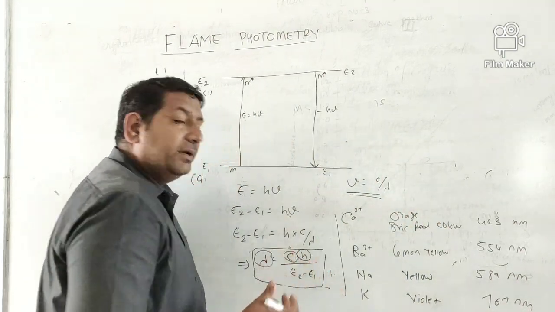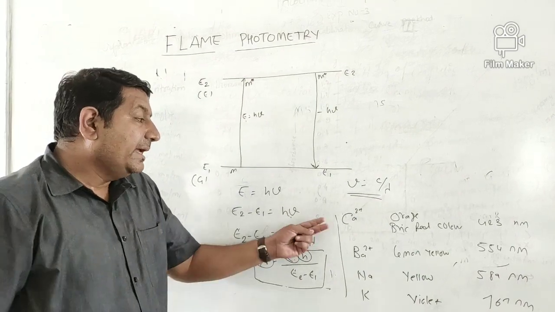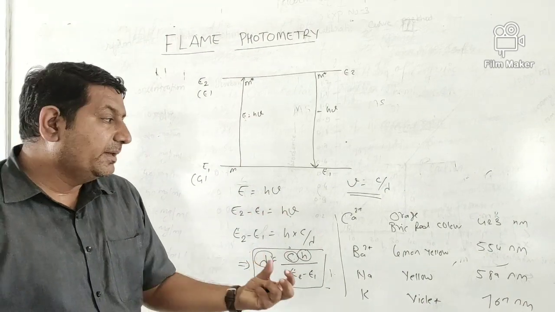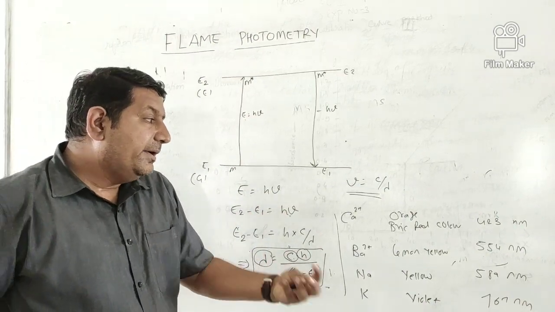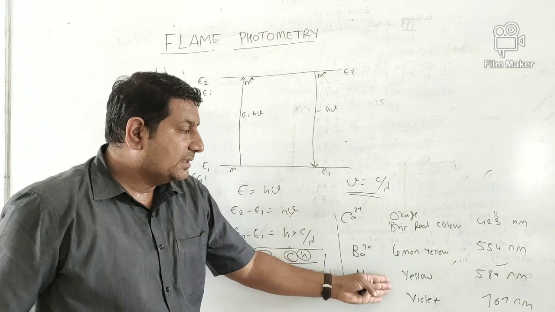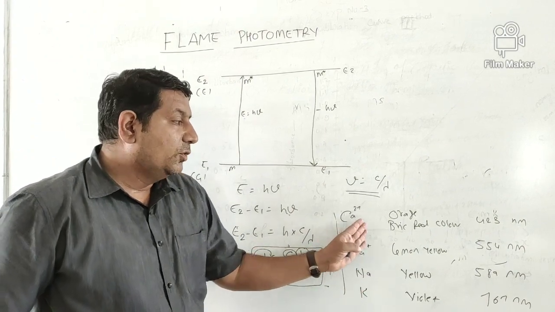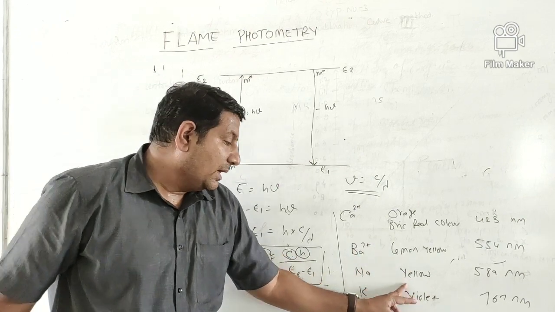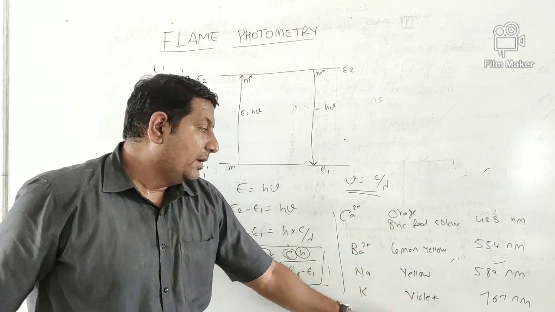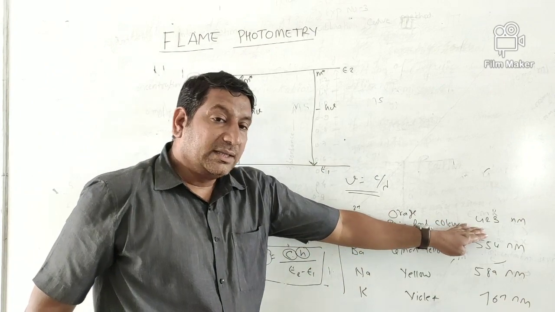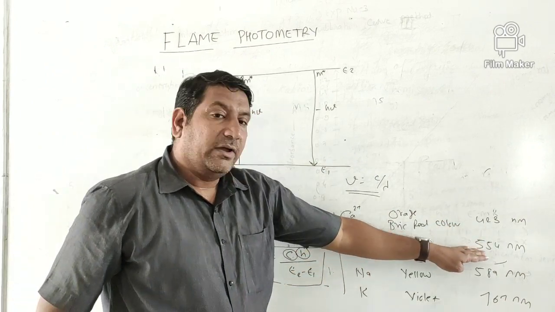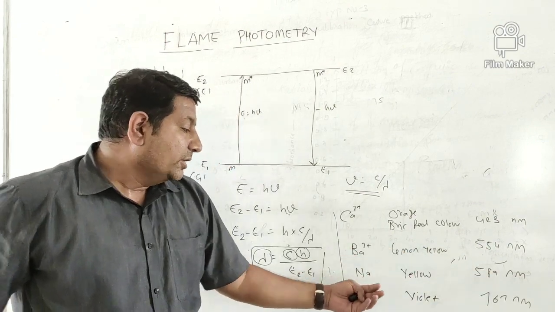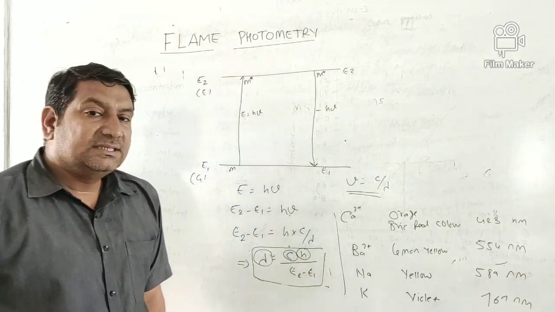So this is an important part of this topic: which type of metal ion, after absorbing heat energy or flame energy, gets excited and emits radiation which comes under this color range. Calcium gives brick red or orange color, barium gives lemon yellow color, sodium gives yellow color, potassium gives violet color. Calcium gives a lambda max of 423 nanometer, barium gives 554 nanometer, sodium gives 589 nanometer, potassium gives 767 nanometer.